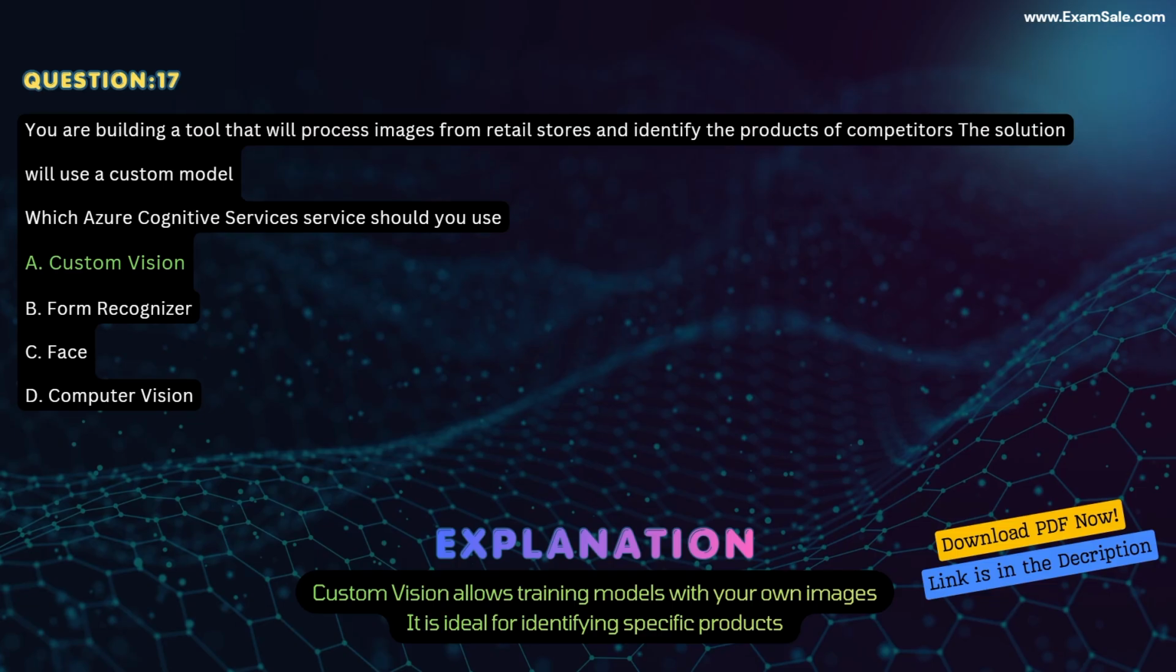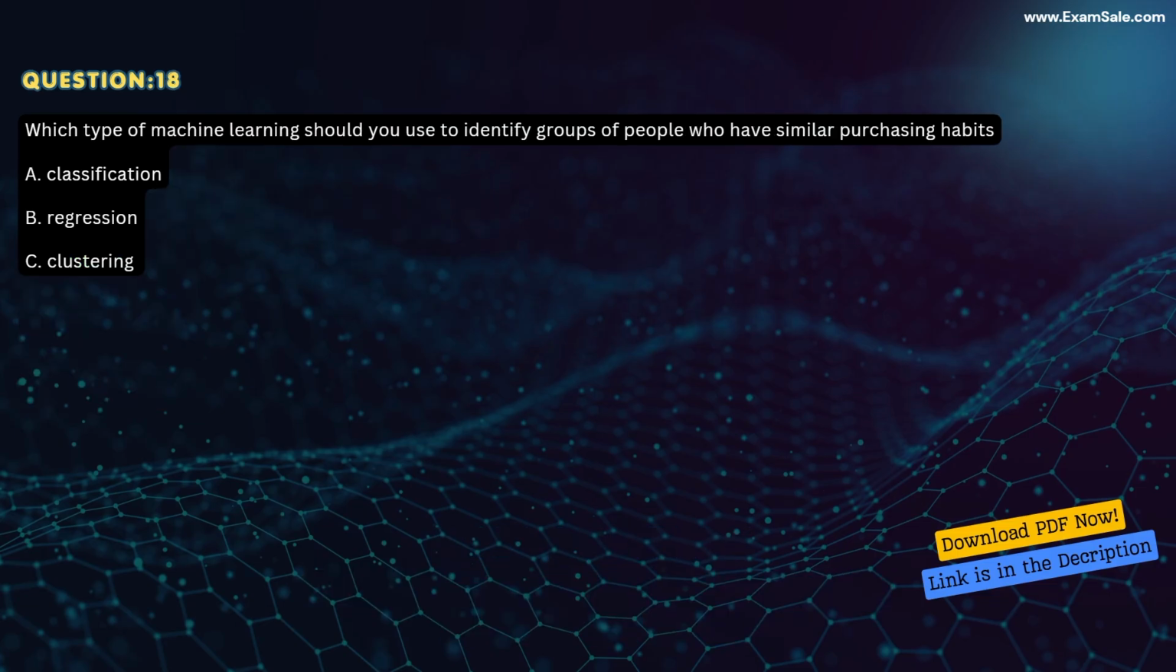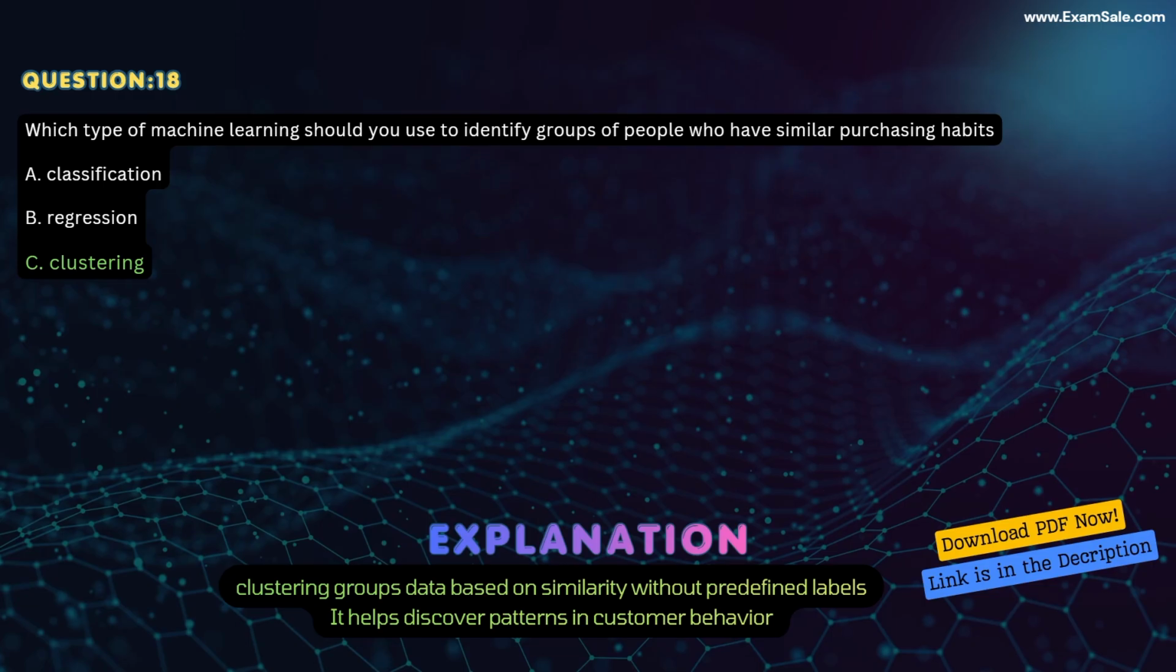Question 18. Which type of machine learning should you use to identify groups of people who have similar purchasing habits? A. Classification. B. Regression. C. Clustering. Correct answer, C. Clustering. Explanation. Clustering groups data based on similarity without predefined labels. It helps discover patterns in customer behavior.